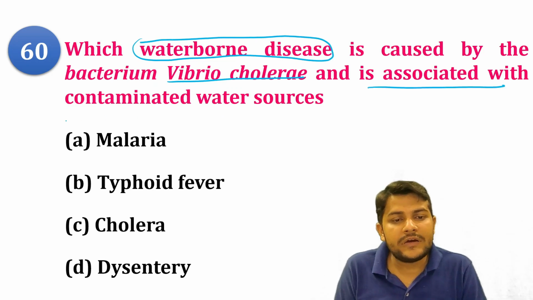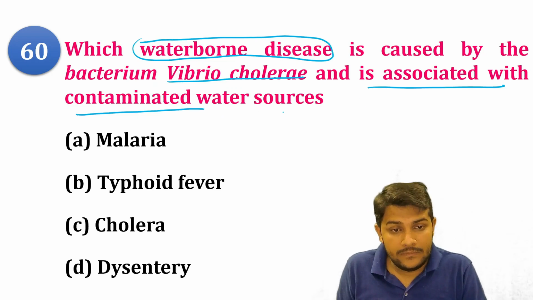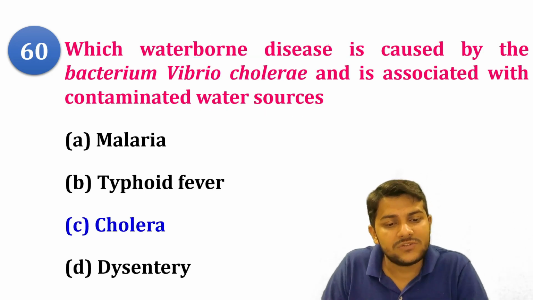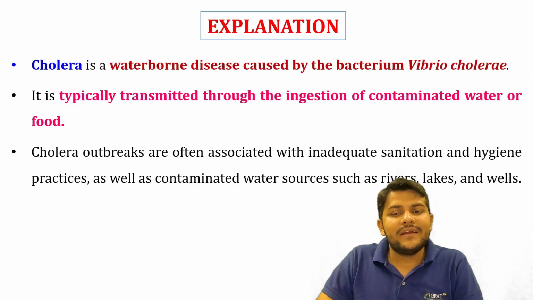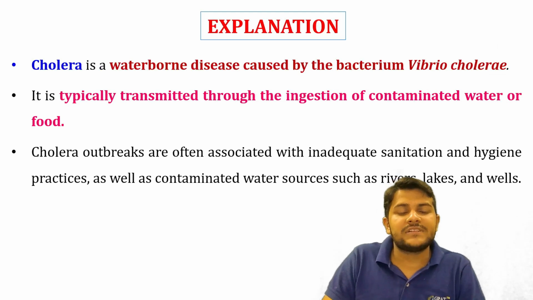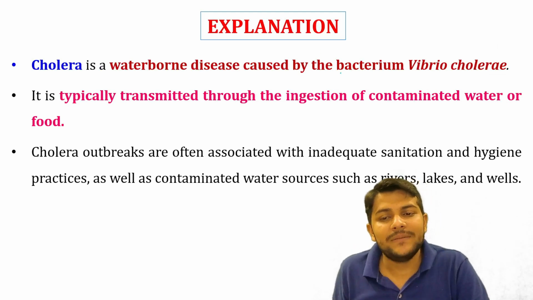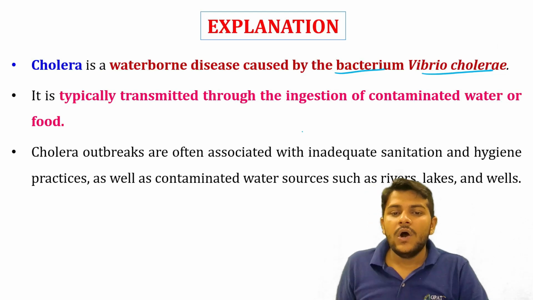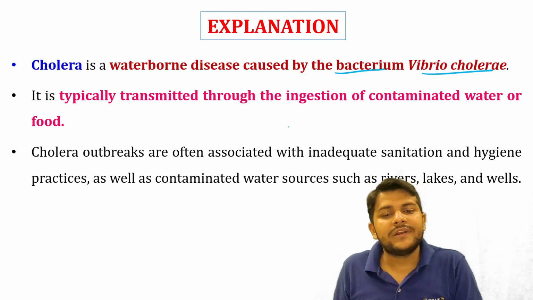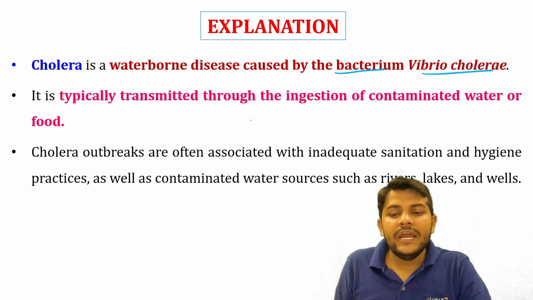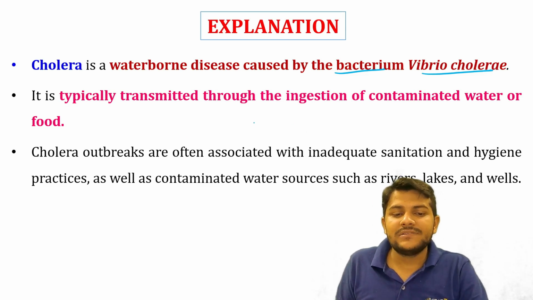So cholera is transmitted by the bacterium Vibrio cholerae, or as I told you, ingestion of contaminated food and water, and inadequate sanitation and hygienic practice can also increase the chance of cholera.